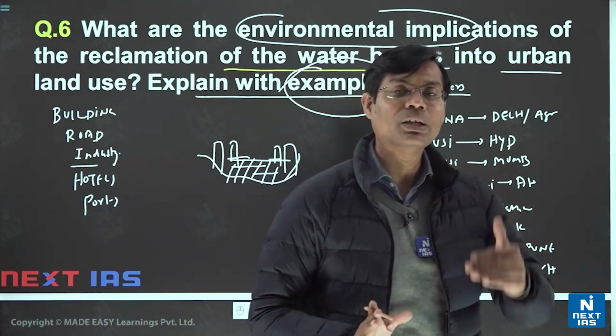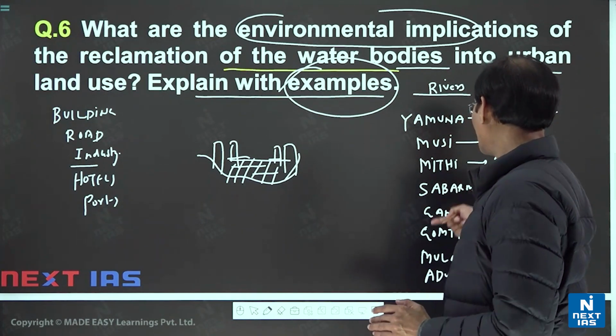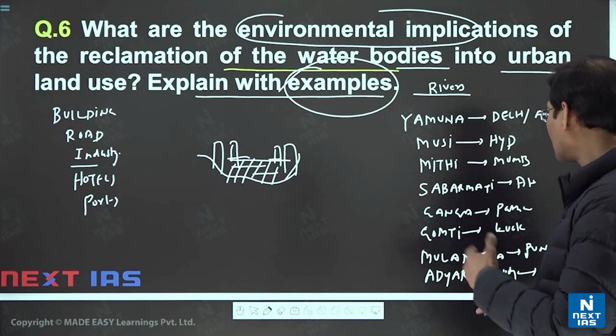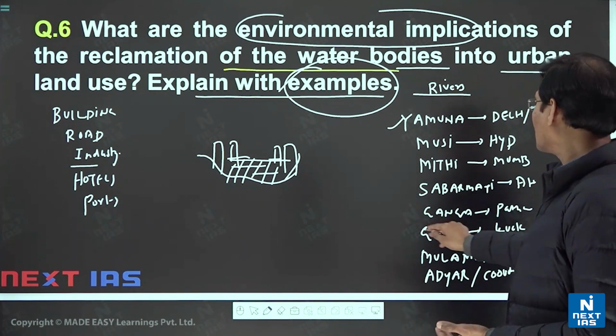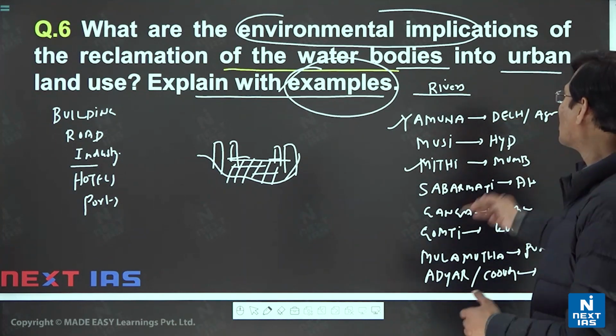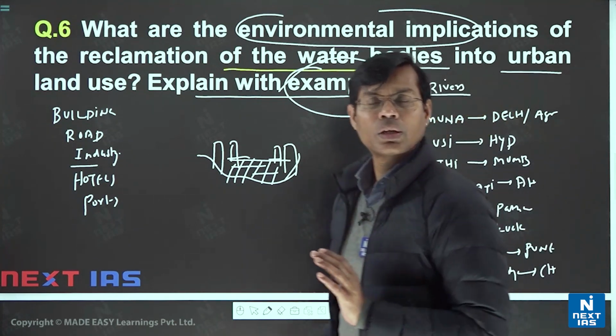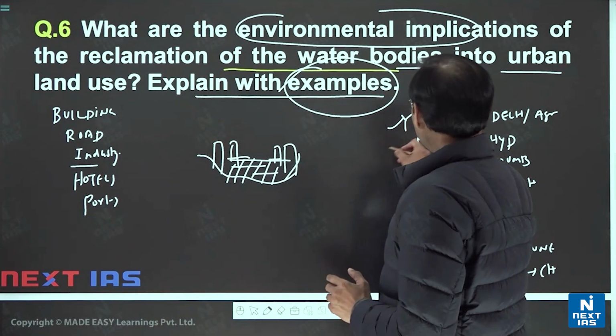One or two examples if you have. Suppose you don't know Musi, you don't know Gomti, you don't remember Mula Mutha, Adiyar Kom, then you know Yamuna, or the Meethi river of Mumbai. So two or three rivers you can pick. I'm not saying all the rivers. Similarly, some lakes you can have in your mind.